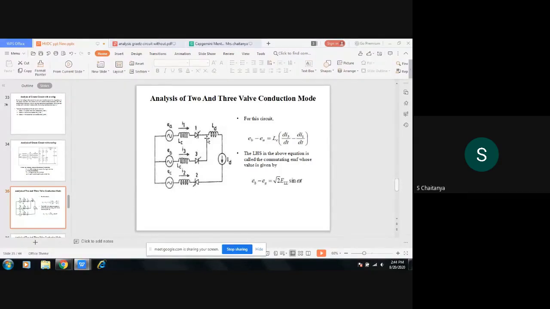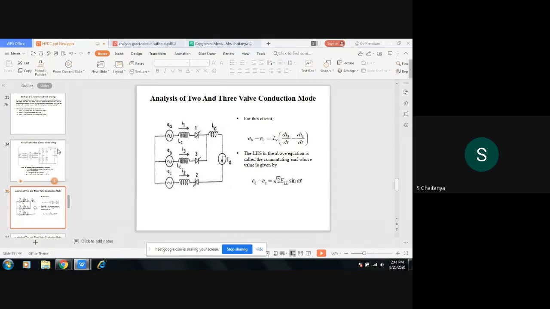Okay, so valves 1 and 3 are conducting from the positive side and valve 2 is conducting from the negative side. Is it clear? Valves 1 and 3 are conducting from the positive side of the DC voltage, and from the negative side of the DC voltage, valve 2 is under conduction. So from the positive side, EA or EB valves are conducting, right? So EB minus EA is equal to, due to the leakage inductance, these two are overlapping. Valve 1 and valve 3 are overlapping.